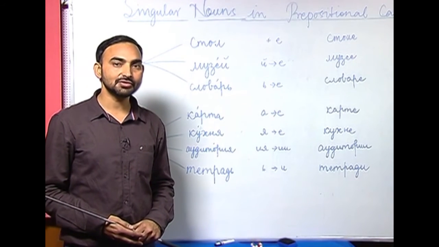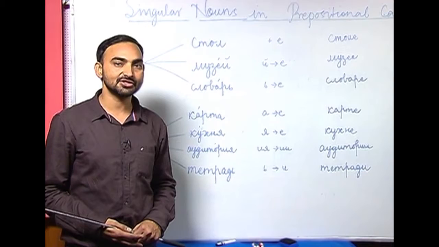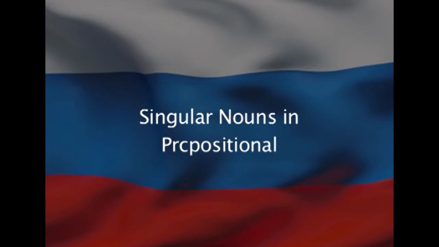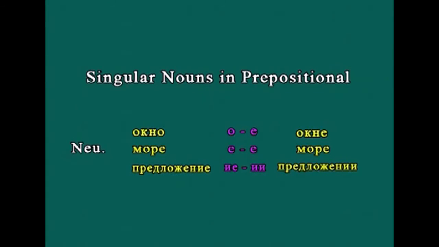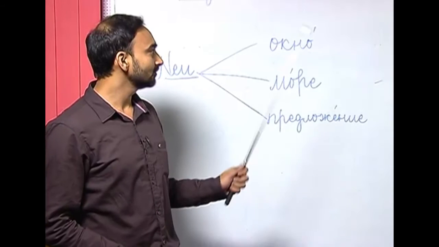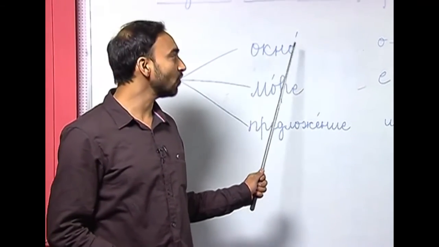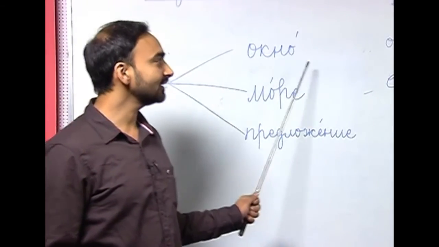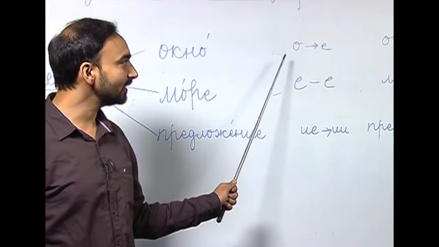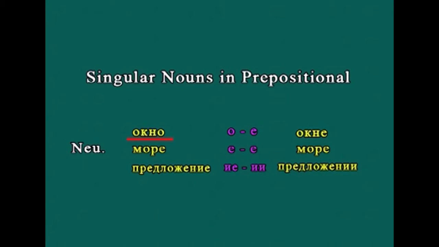So, let us move on to the neuter gender nouns. How do they change in the prepositional case? How do we change a neuter gender noun if we are using that noun in the prepositional case? I have written here 3 nouns with different endings, and all these nouns are neuter gender nouns. The first word is the neuter gender noun okno. The noun ends with hard vowel o. So, in the prepositional case o is replaced with ye. So, okno will be okne.